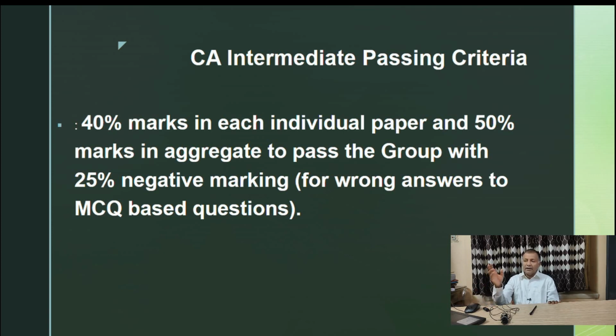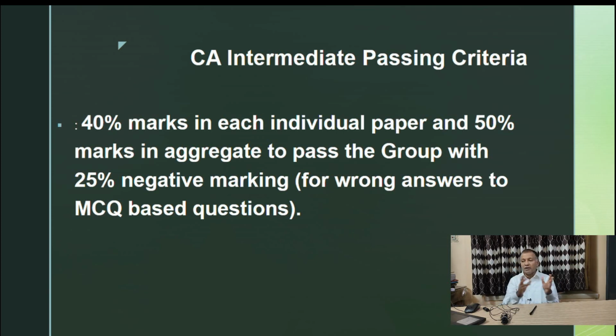So far as the MCQ is concerned, you will have negative marking, right? 40% marks in each individual paper is the requirement, and 50% marks in aggregate. But as an exception, if you get an exemption, then 50% in each paper, remaining paper you have to keep.